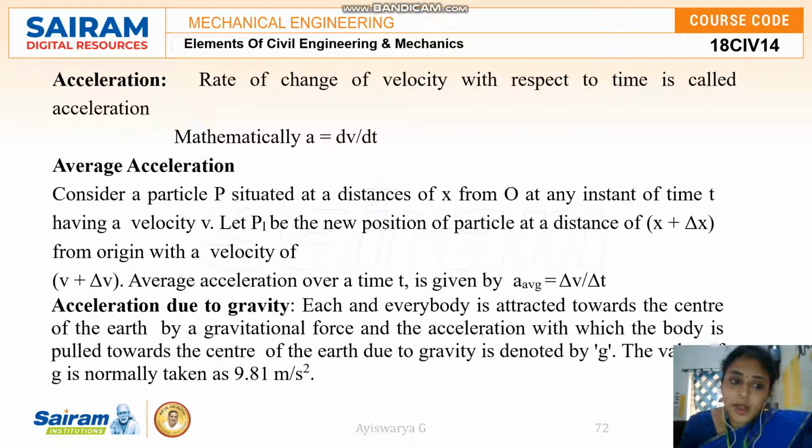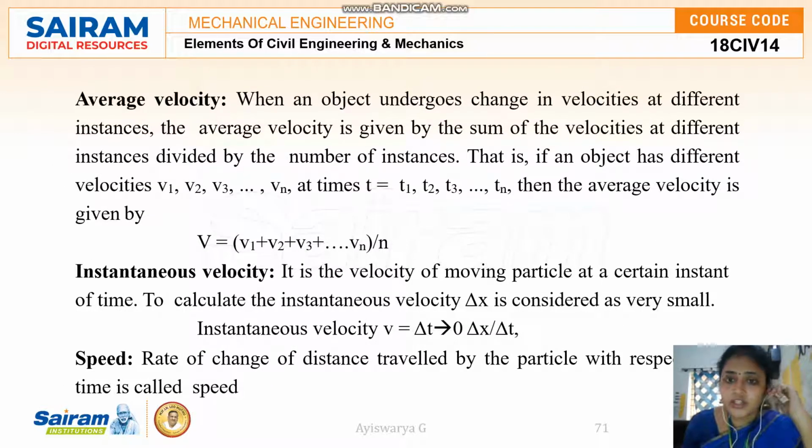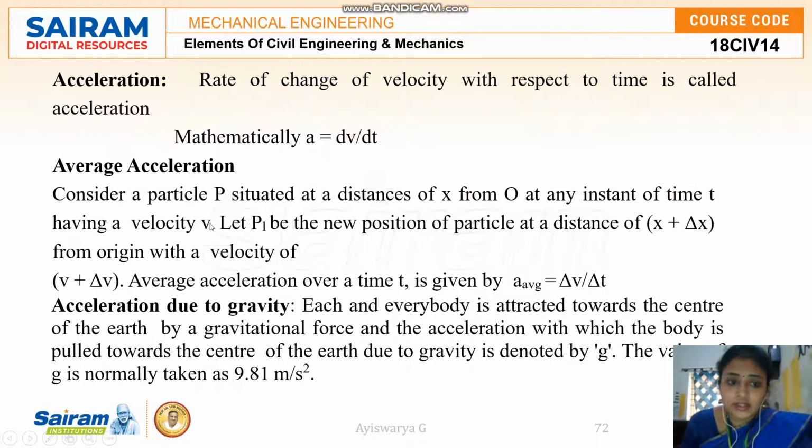Average acceleration means, see guys, when you have change in acceleration at different instances, you can calculate the average acceleration as a average equal to del v by del t. This is also observed only where the body is in movement and undergoing varying accelerations.